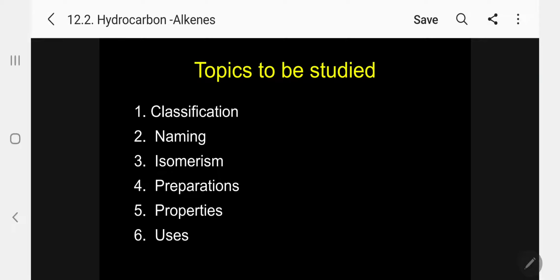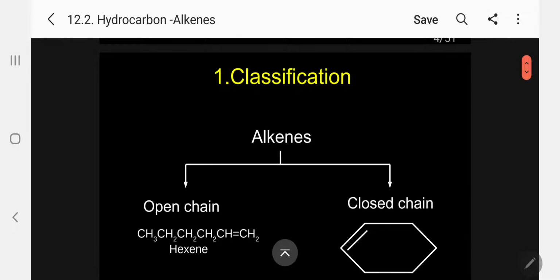Alkenes. The test for alkenes we have already discussed. In each and every chapter, first there will be a test for the functional group, and this we have studied already, commonly for alkane and alkene. So let me now concentrate on: 1. Classification, 2. Naming, 3. Isomerism, 4. Preparation, 5. Properties, and 6. Uses of alkenes. In the general methods, the first two lower members will be given concentration. Ethylene is the first member. Kindly follow.